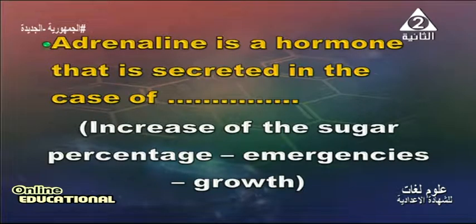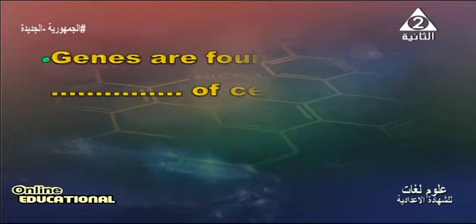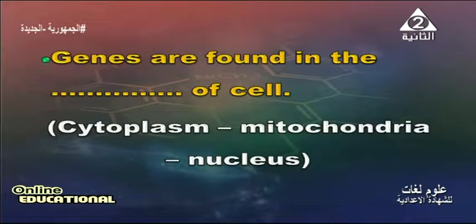Adrenaline is a hormone that is secreted in the case of increase of the sugar percentage, emergencies, or growth. Adrenaline is secreted in the case of emergencies. Genes are found in the cytoplasm, mitochondria, or nucleus of the cell. Genes, as we studied, are found in the nucleus of the cell.